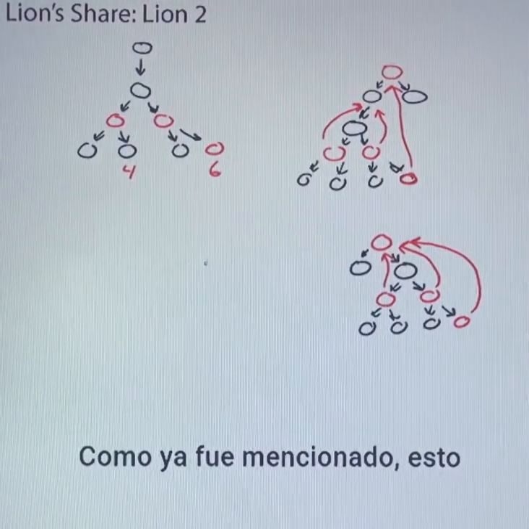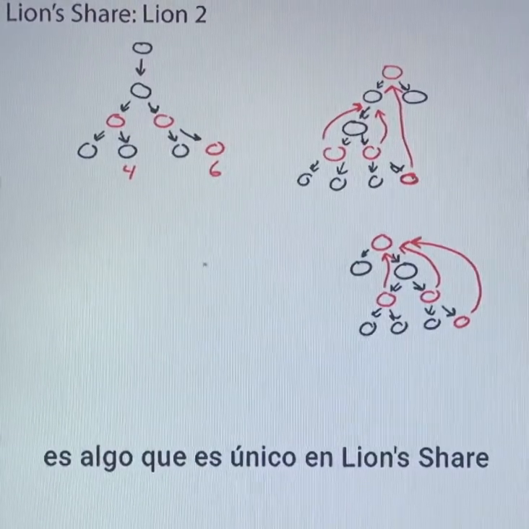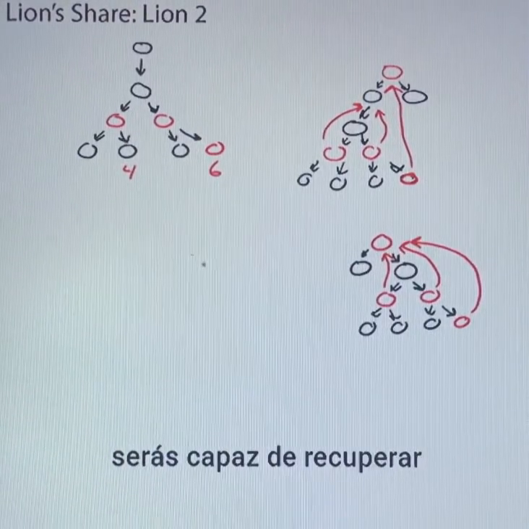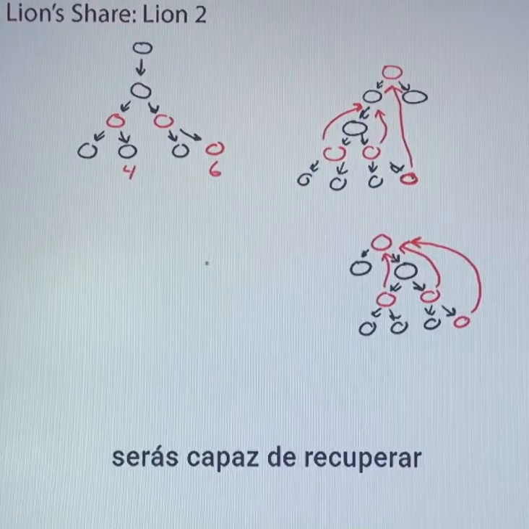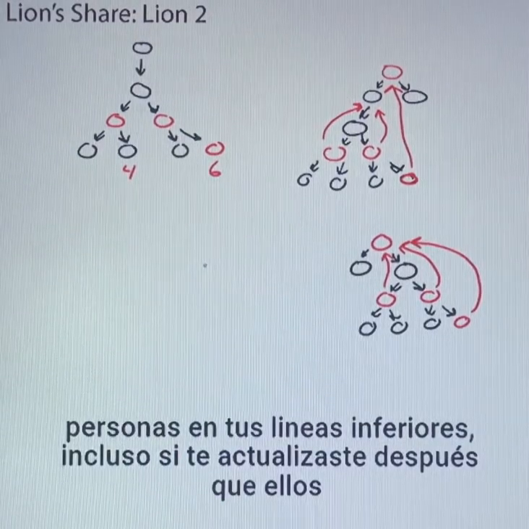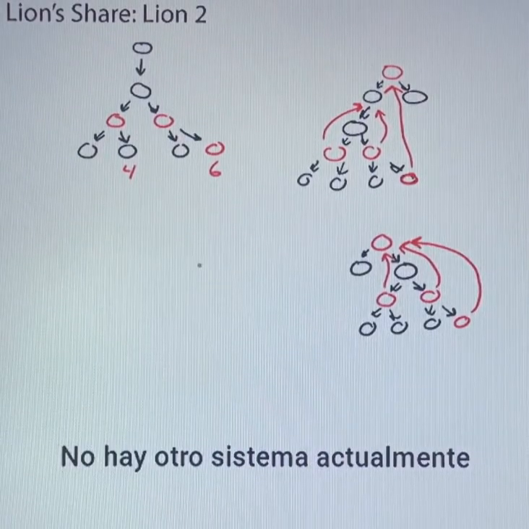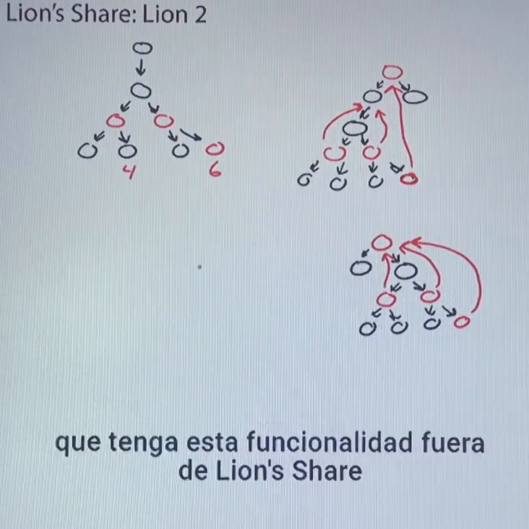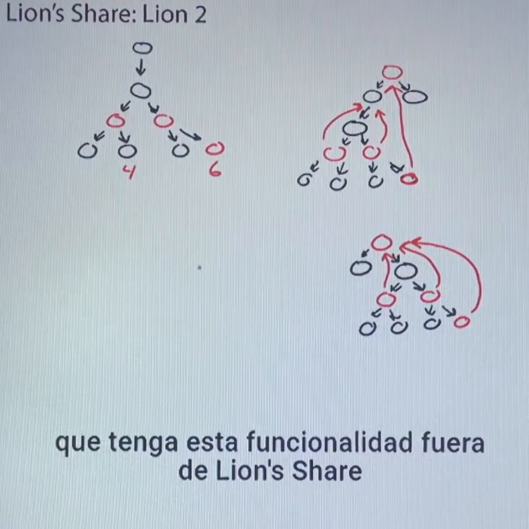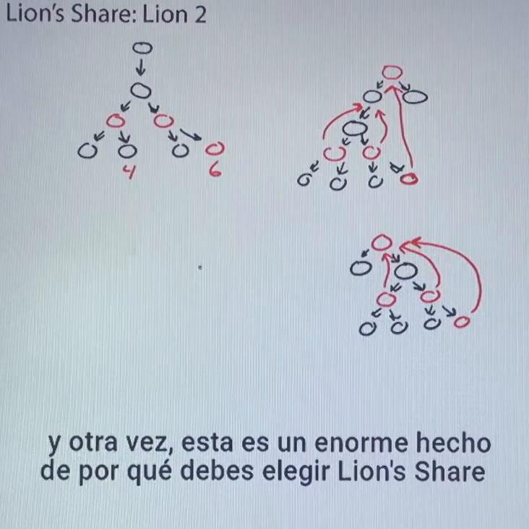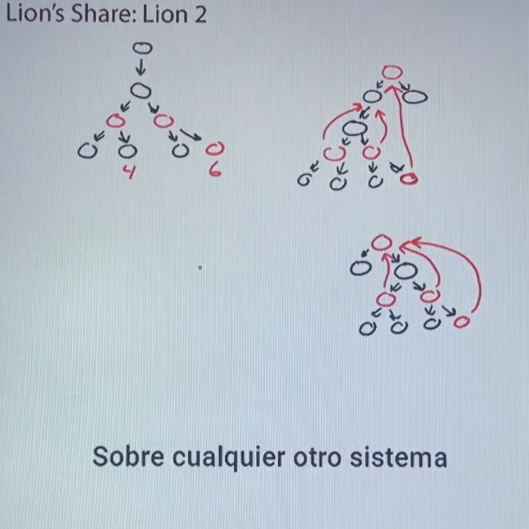As mentioned, this is something that is unique with Lionshare. You are able to get back people in your downline even if you upgraded after them. There are no other systems to date that have this functionality outside Lionshare. And again, this is a huge factor why you should choose Lionshare over any other system.